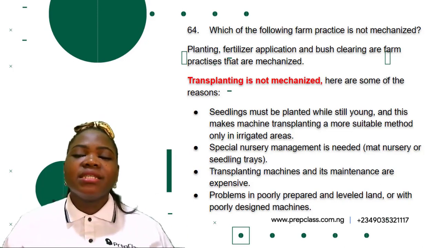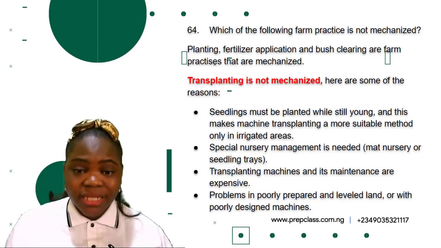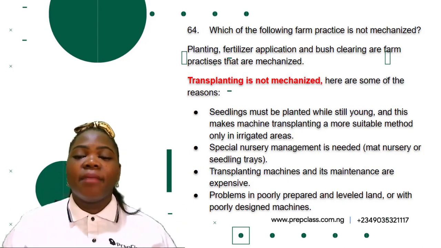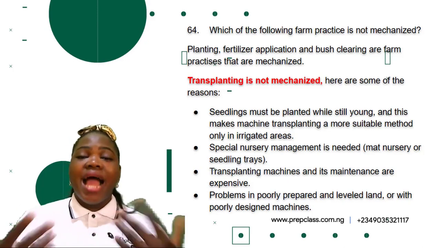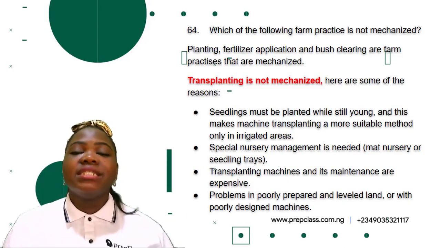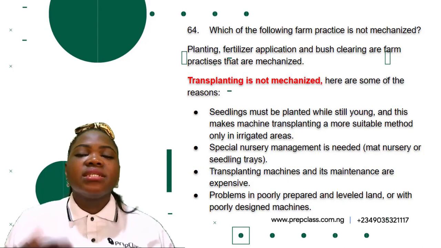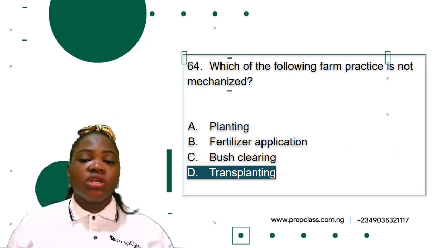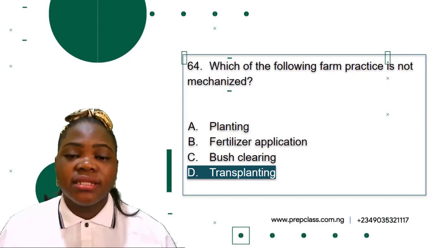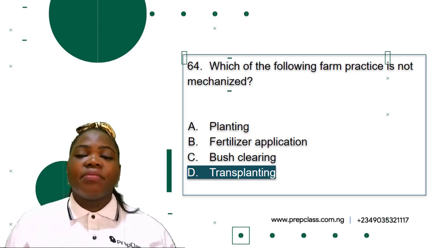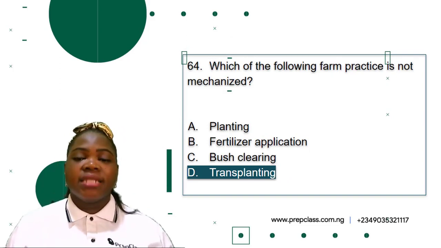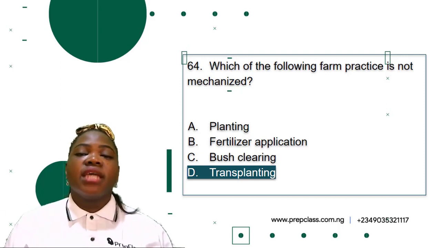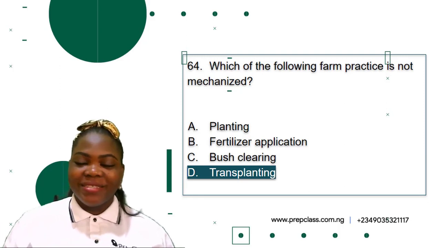Then transplanting machines and their maintenance are expensive, so that's another limitation. Then another one is that there are problems in poorly prepared and leveled land or with poorly designed machines. So this is the reason why transplanting is not mechanized. The correct option here is option D, transplanting. Planting, fertilizer application, and bush clearing are mechanized, but transplanting is not mechanized.